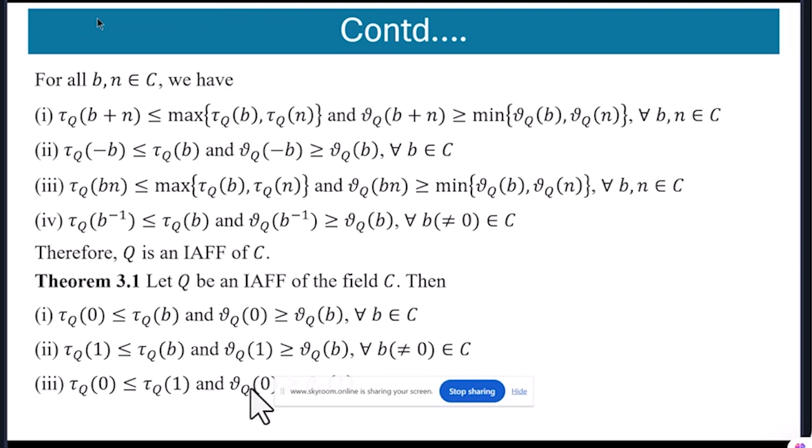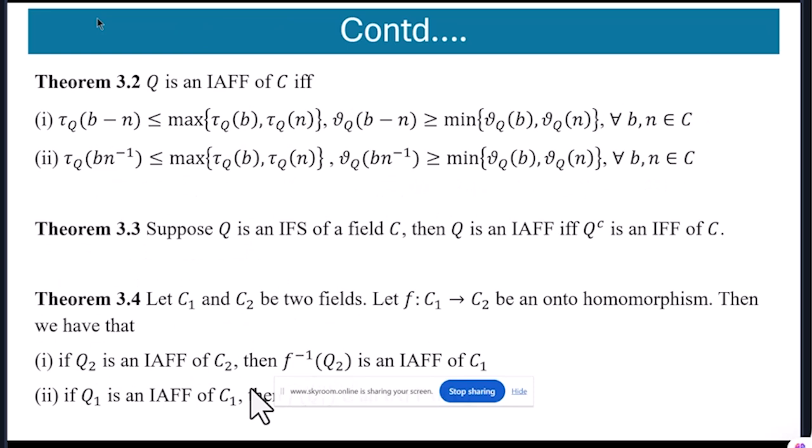Next, we come to the part of theorems, which are based on intuitionistic anti-fuzzy field. Let Q be an intuitionistic anti-fuzzy field of the field C. Then the following three properties hold good. Now come to the next theorem, 3.2. Let Q be an intuitionistic anti-fuzzy field of C if and only if the following two properties are satisfied.